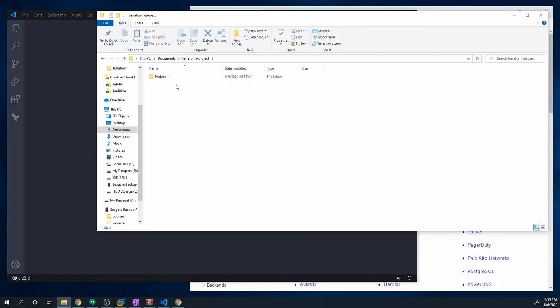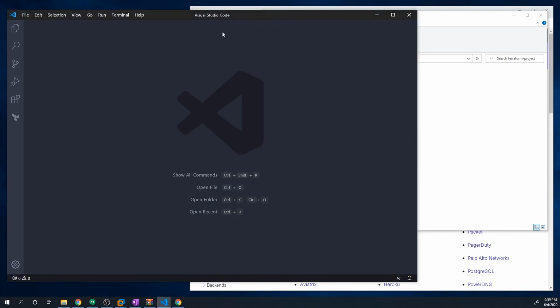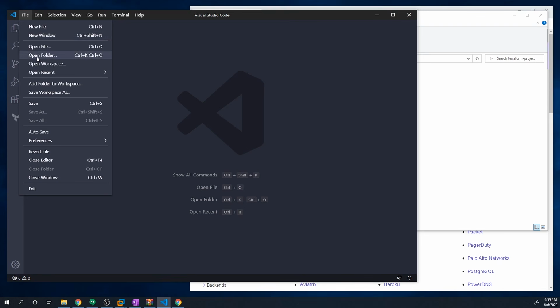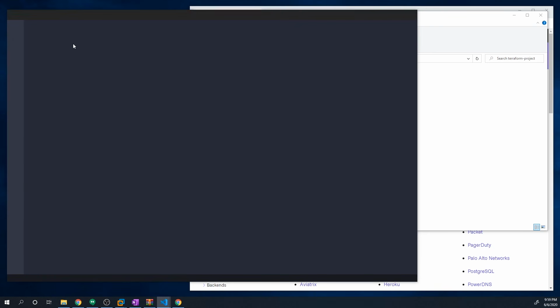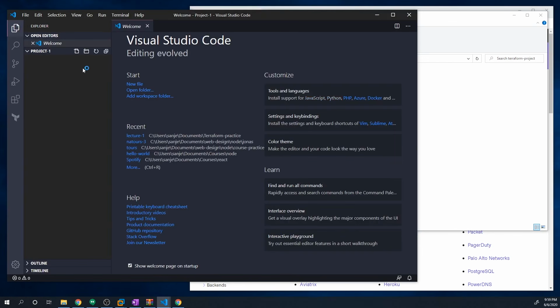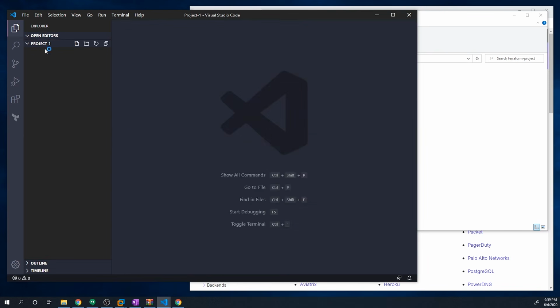Once you have that location set, to open a folder in VS Code, we can just open up VS Code, go to File, go to Open Folder, navigate to wherever that folder is, select it, and then we can open it up. All right. At this point, it's going to give us a welcome page, which we don't care about. So just close it out, and you'll see that we've opened up Project One within our root directory, and there are no files or folders within there.